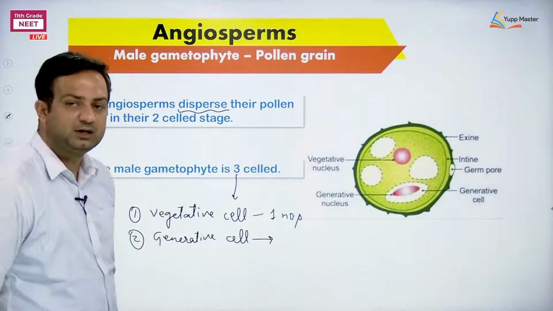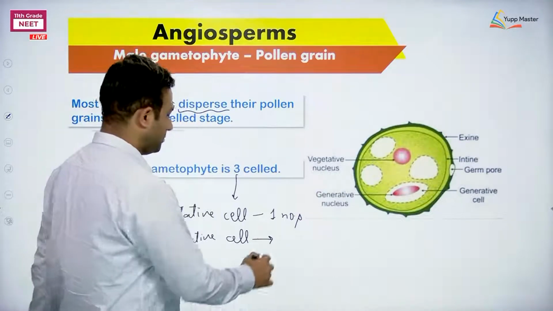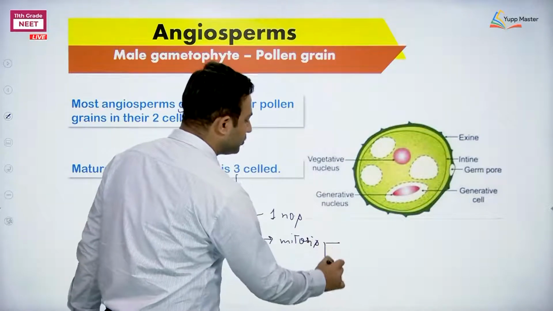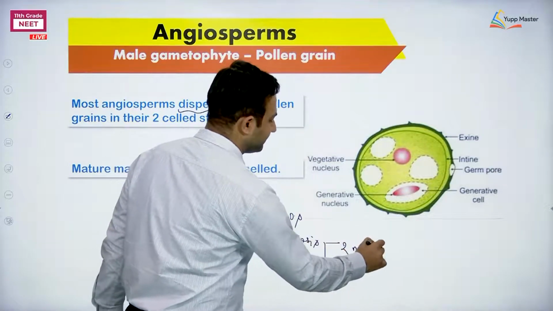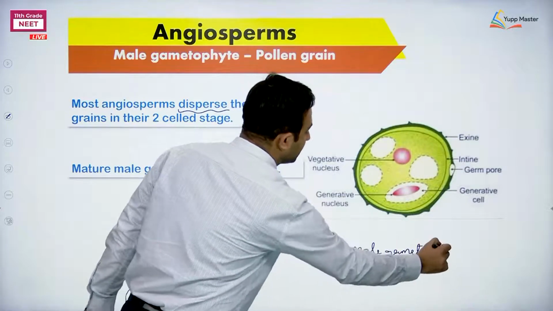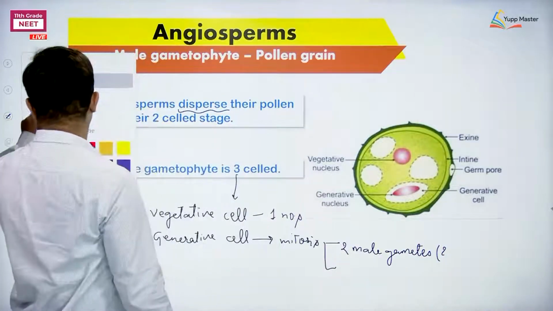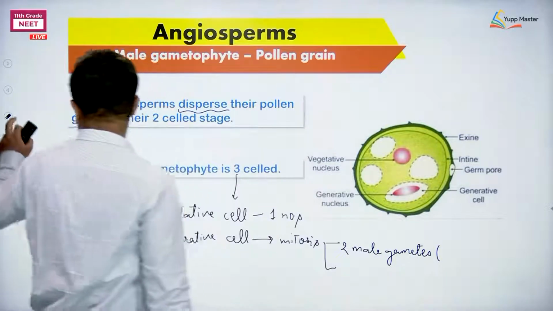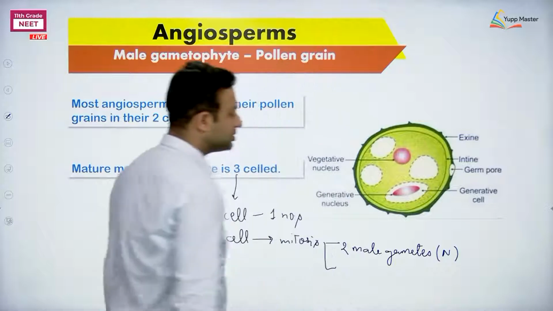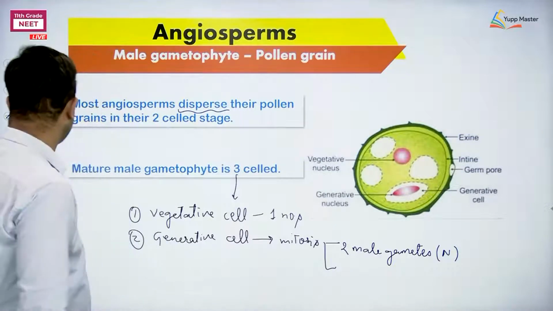This generative cell will do mitosis and form 2 male gametes. You can call them microgametes as well. Ploidy as usual, because the structure is haploid and they are formed by mitosis, so no change in ploidy. They remain n, haploid.